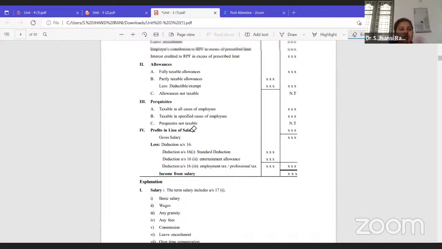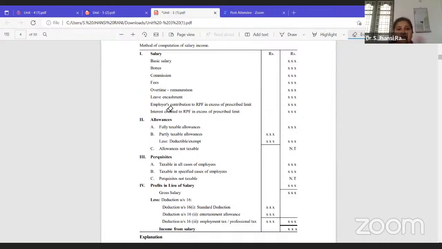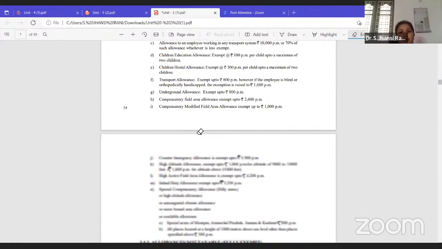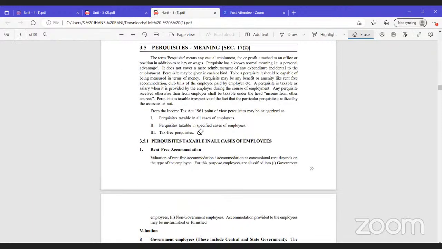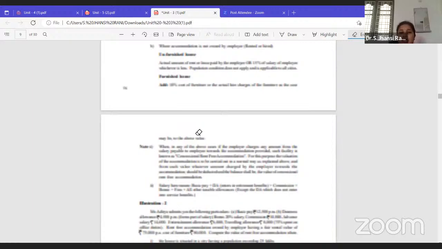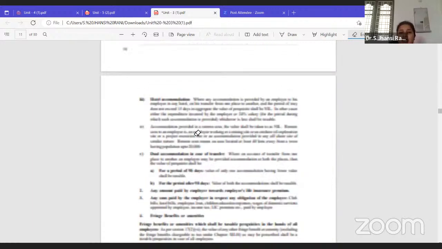What we were discussing, yes, provident fund. See, employer's contribution to RPF in excess of prescribed limit. RPF means recognized provident fund. So under salary, this will fall. Actually, here we have discussed the percentage, but provident funds have different types like statutory provident fund, public provident fund, unrecognized provident fund, and recognized provident fund. So that point has been given separately to us here.